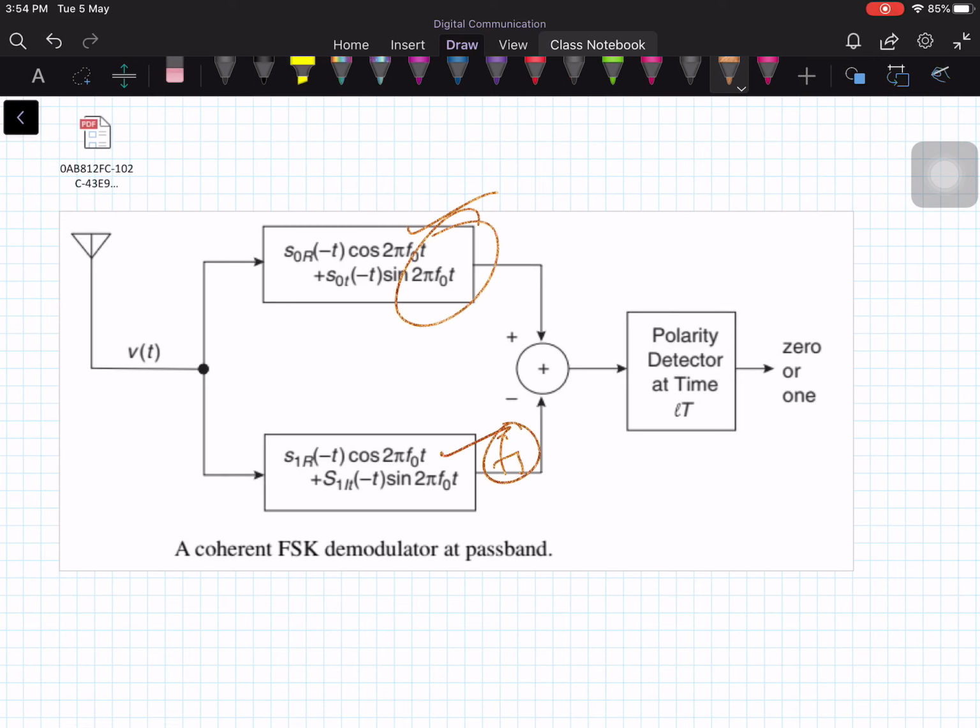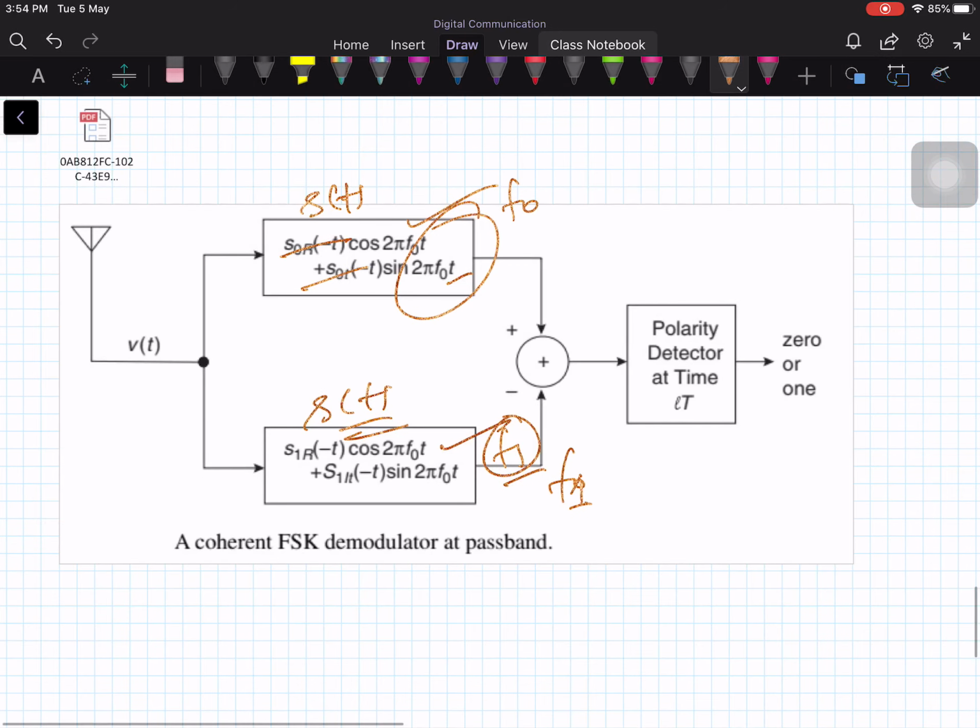Suppose you have frequency shift keying with the frequencies F0 and F1. This filter is tuned to the frequency F0, and this filter is tuned to the frequency F1. There are two frequencies, but no need to use two different pulses. You can use the same pulse s of t here, and here also s of t. The pulse shape is the same, but the frequencies are different. Here F0 and here F1, the two filters are tuned to two different frequencies. So in that way also you can design the orthogonal frequency shift keying signals.